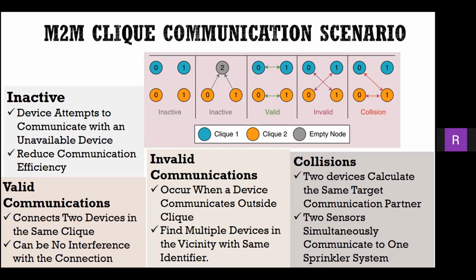In invalid communication of clicks, it finds multiple devices in vicinity with some identifier. In collision, two devices calculate the same target communication partner. Here, two sensors simultaneously communicate to one sprinkler system.